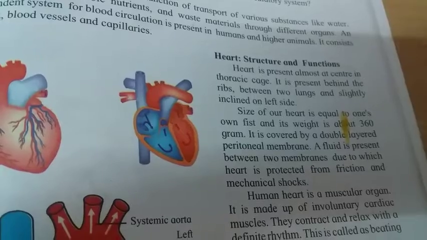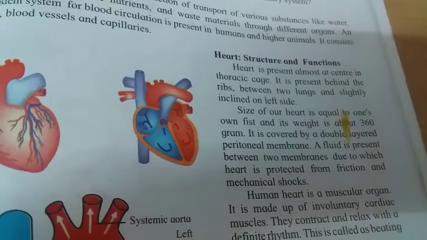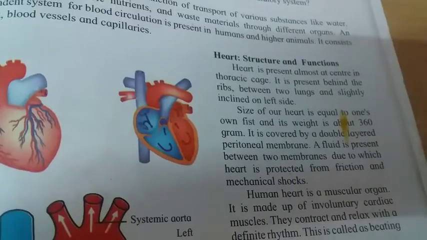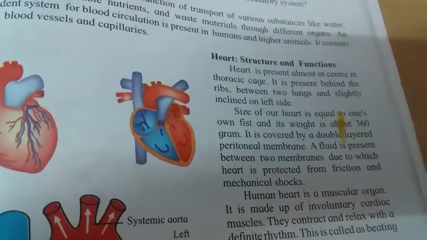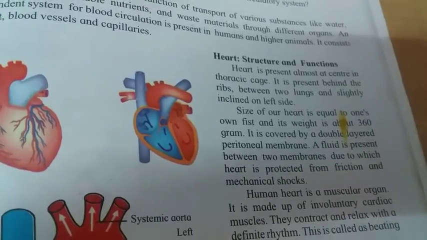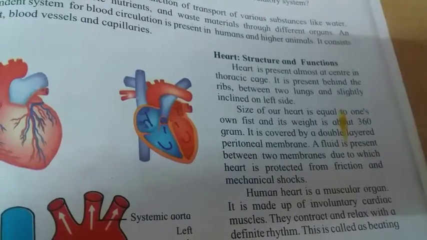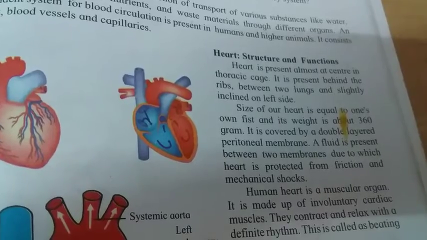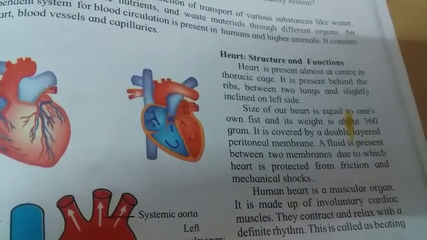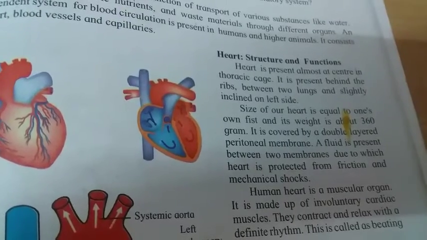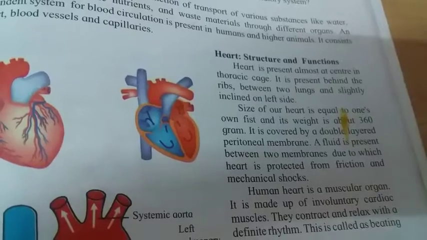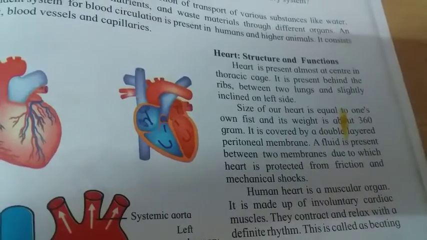The heart is present almost at the center of the thoracic cage. It is present behind the ribs, between the two lungs, and slightly inclined on the left side of our body.